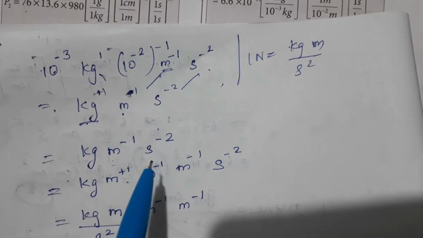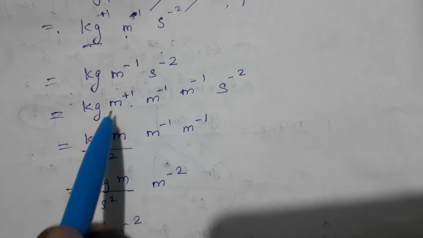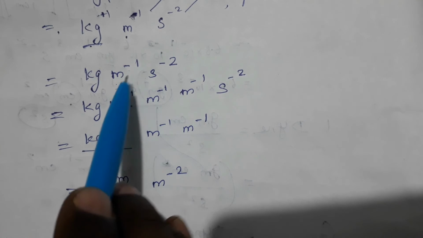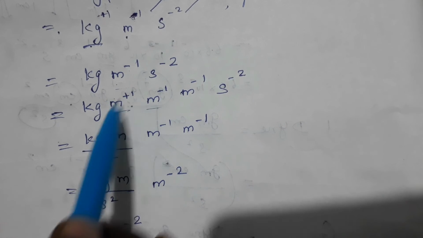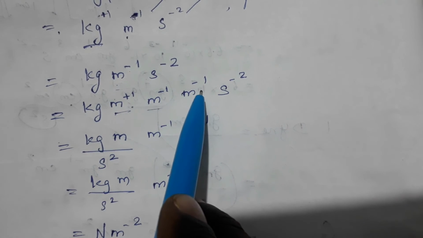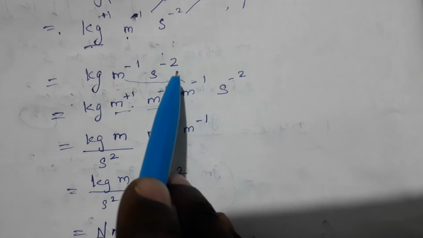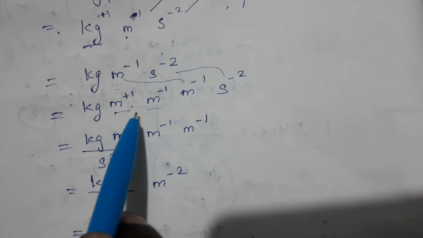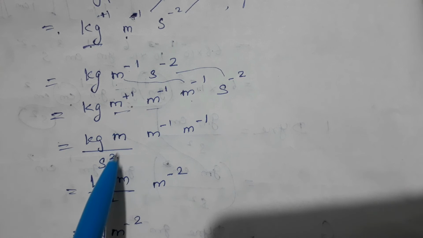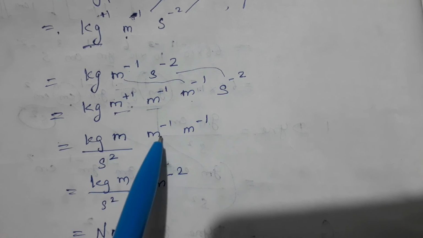So to bring in a positive m, we write this as m plus 1, m minus 1, which is actually 0 when you strike it off. Now m minus 1 is written as it is, and s to the power minus 2 is written as it is. Now kg meter by second square: s to the power minus 2 comes down.